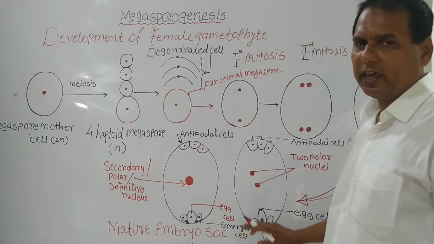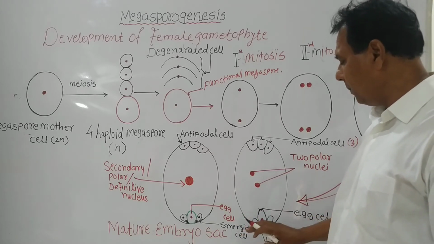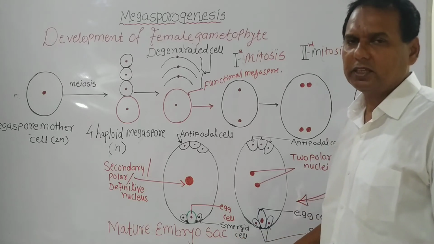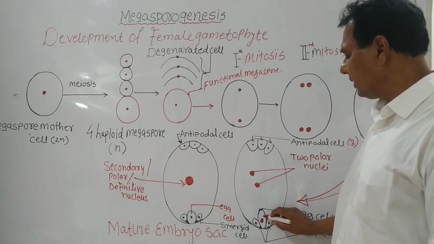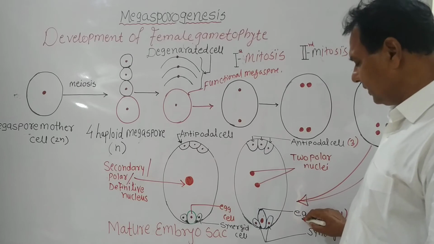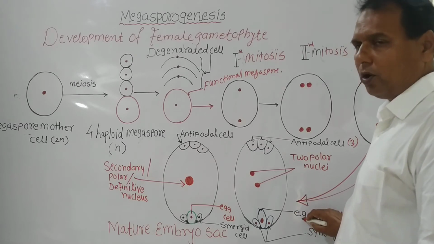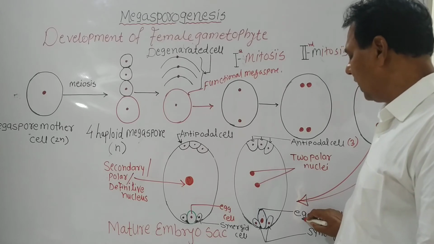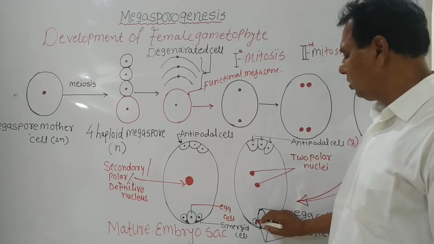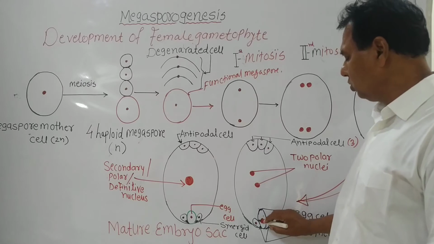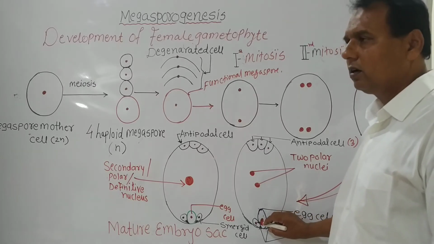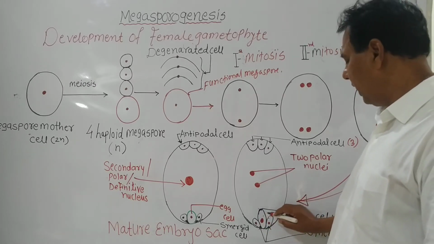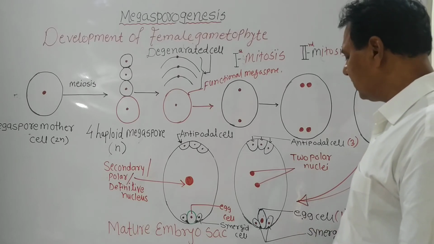as the egg apparatus. The egg apparatus is made up of 2 different types of cells. The central large cell is called the egg cell, which plays an important role in fertilization and formation of the zygote after the fertilization process. And the lateral 2 smaller cells present on either side of the egg cell are called synergid cells.